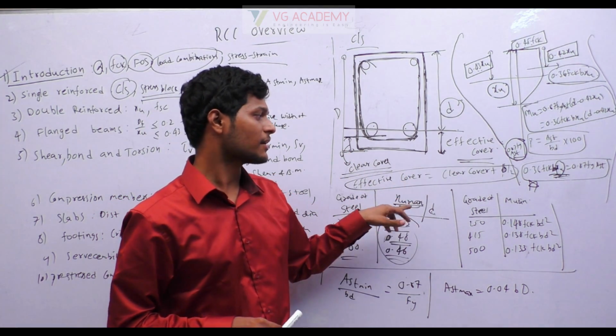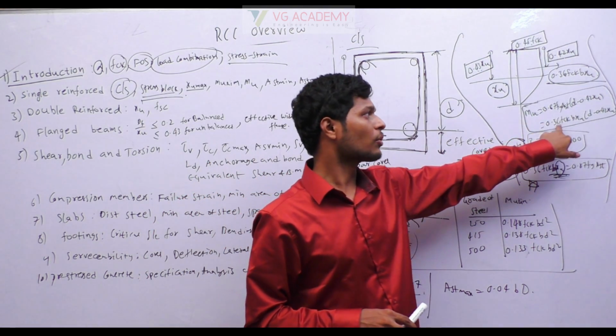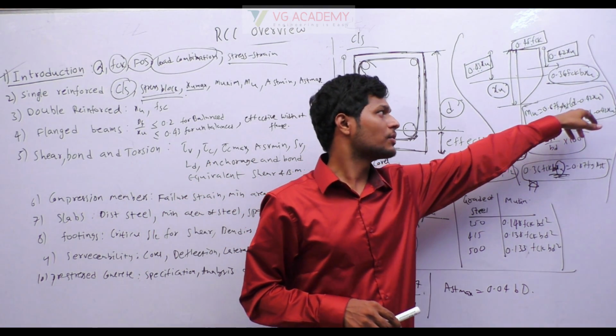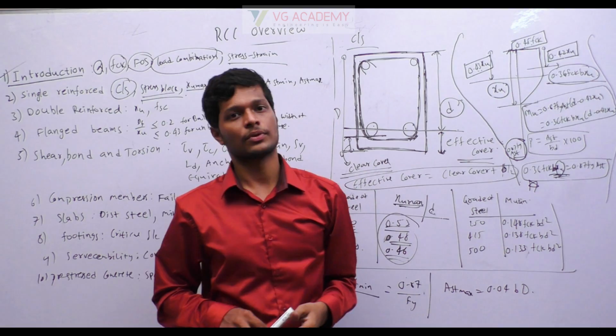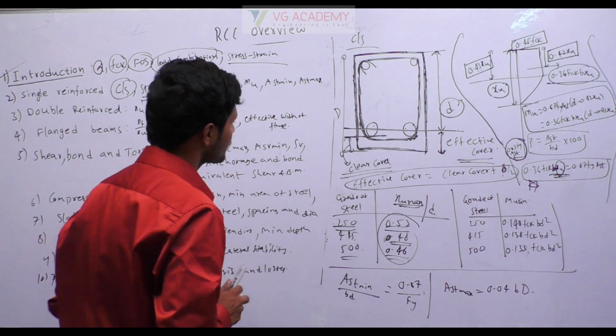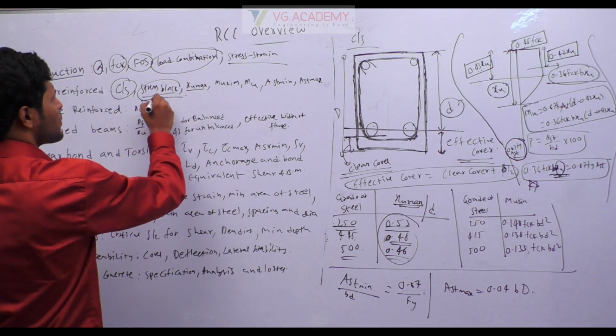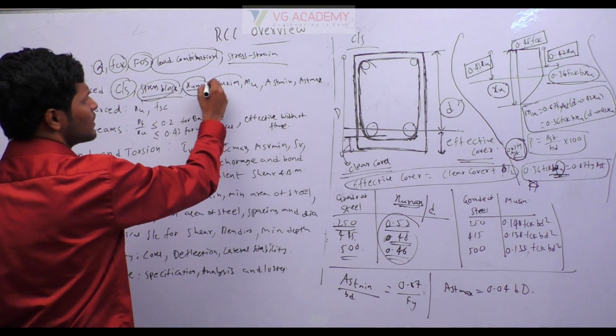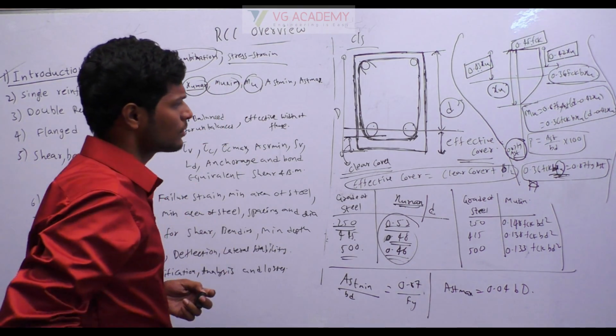If the calculated XU value is greater than XU max, then you have to go with 0.36 FCK B XU into (D minus 0.42 XU). Okay, so that is about MU. So we have finished the stress block: XU max, MU limit, MU.